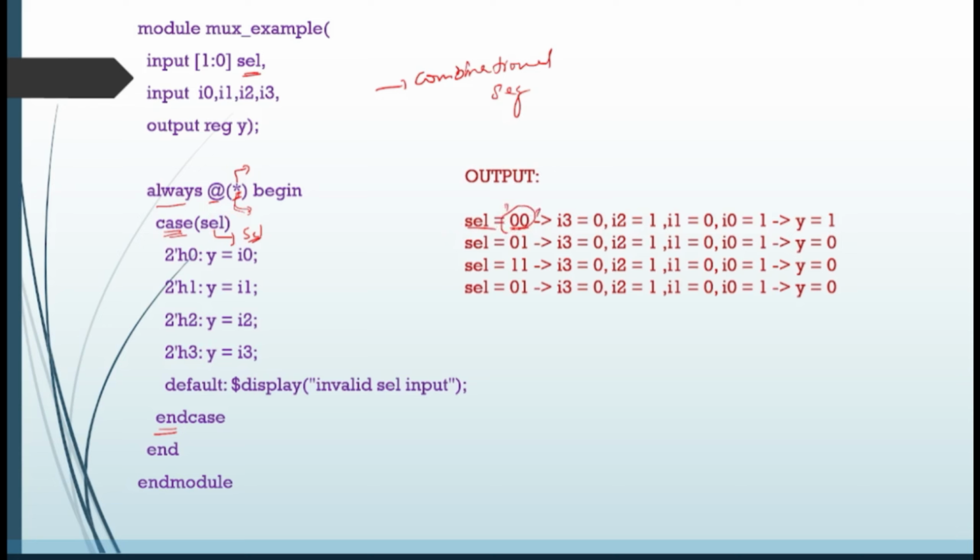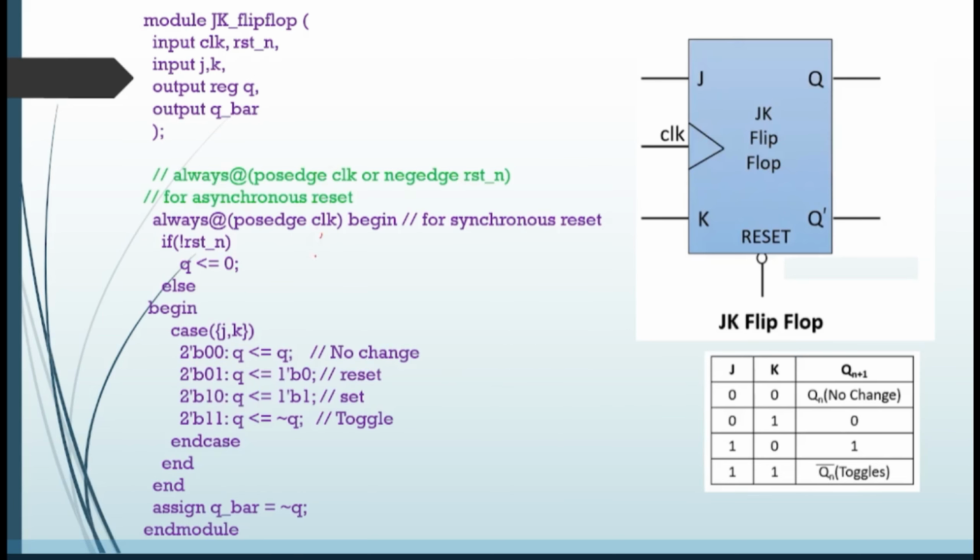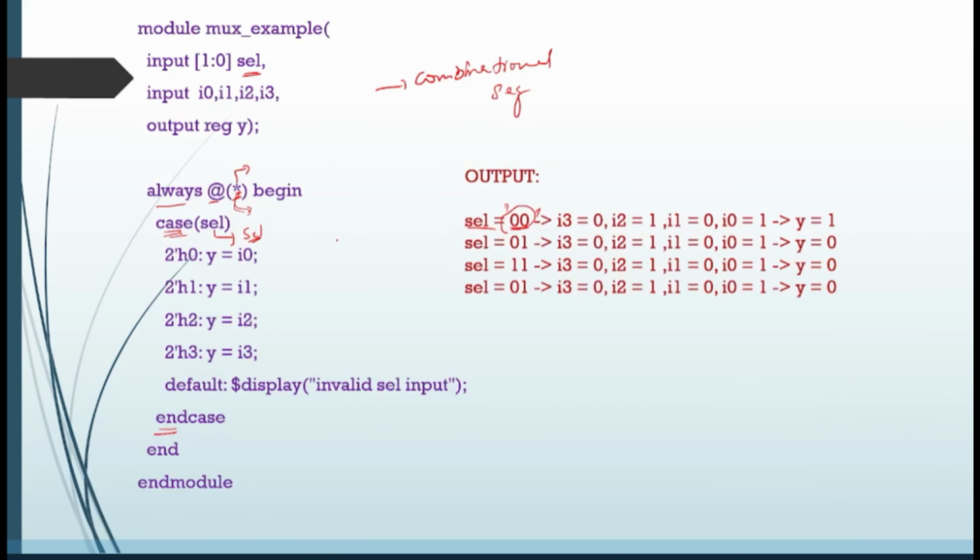Where you are getting these values, you will be writing the test bench code for this particular mux, is it or not? So from that test bench you will be passing these values. So when SEL is 0 0, means the value is 0, is it or not? So when it is 0, the first value, that means this case is executed and it will come out of the case. Now for example, the second time, when SEL is 0 1, that is nothing but 1. So when SEL is 1, this statement is executed.